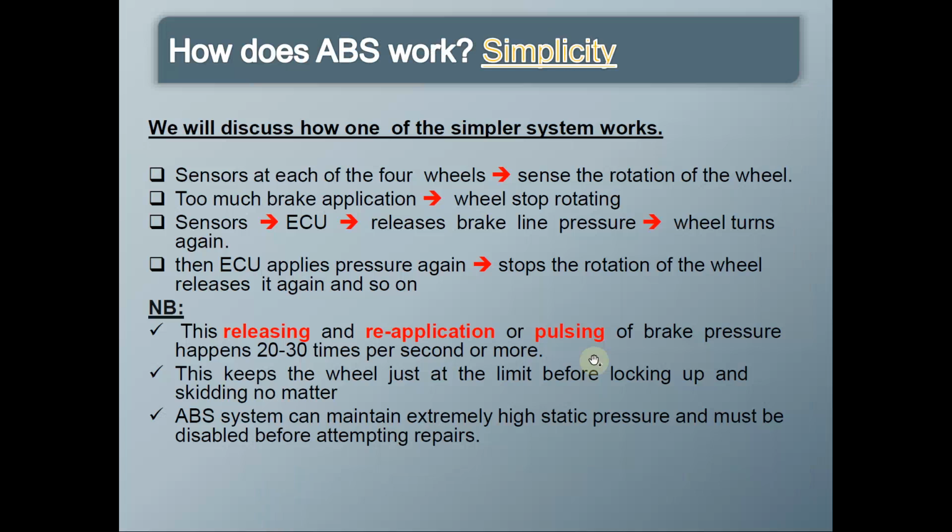So those are the four different components of ABS, and here is a flowchart of how ABS works. The sensors mounted at each of the four wheels will sense the rotational speed of the wheel, and if there is too much application of brakes which results in wheel locking, the sensors will send the information to the electronic control unit, and the electronic control unit sends the information to release the pressure in the brake lines.